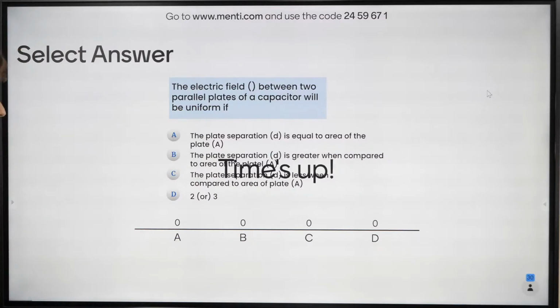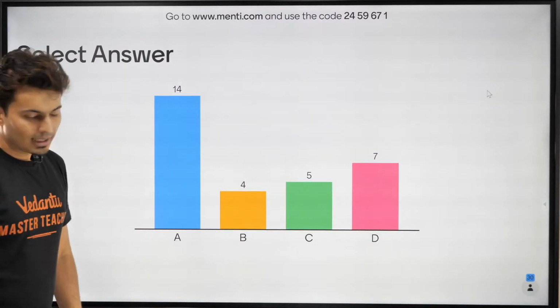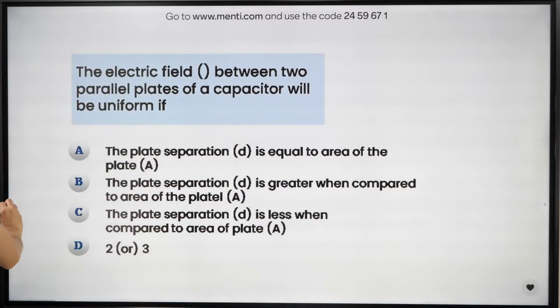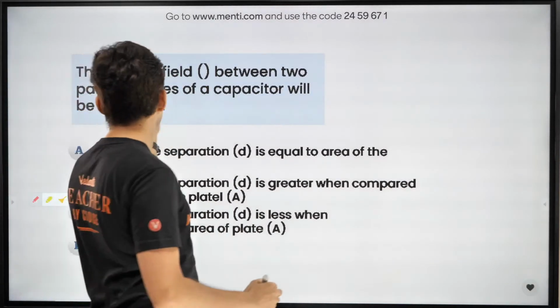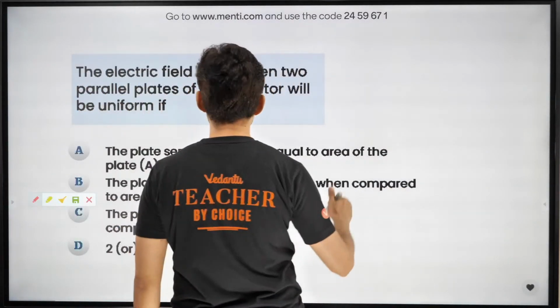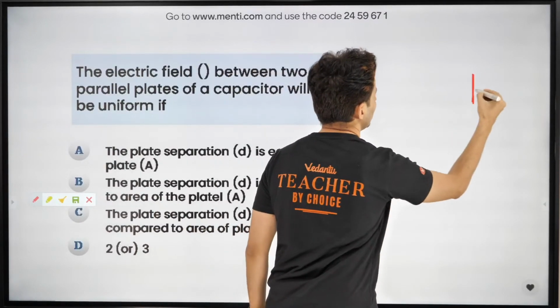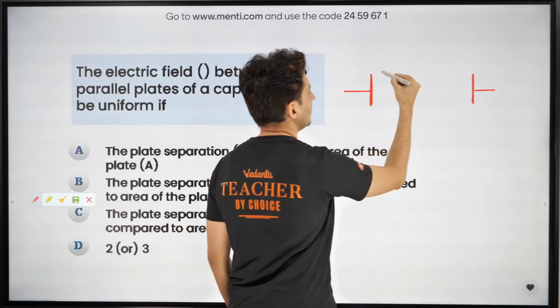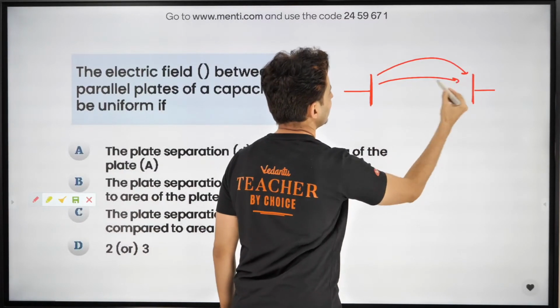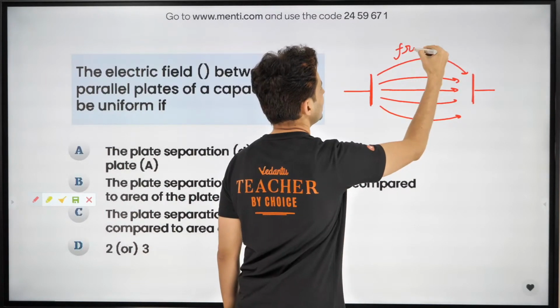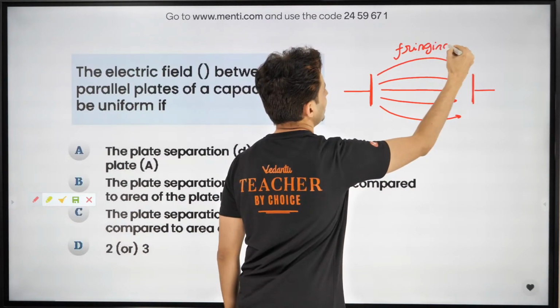Okay, come on, my warriors. And the time is up. Interesting. And very few people got this. Let's see how to get this. Now, guys, see, the electric field between the parallel plates of a capacitor will be uniform if the plates are small and the distance is large, then the electric field lines will go something like this. This effect is called the fringing effect.